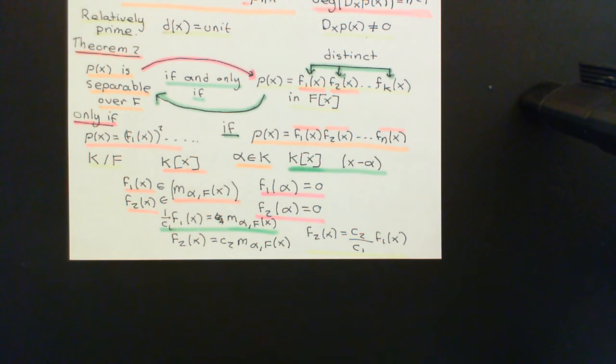Okay, so we now have fully characterized which polynomials are separable over F. It is those polynomials which, when you split them down into their irreducible factorization in the ring of polynomials over the field F, have all distinct irreducible factors. And I must state, because I missed it out in that final line, that we are talking about fields of characteristic 0, not general fields. So this works for the rationals, the reals, the complex numbers, and any other field that you've got that is characteristic 0, but not for those fields which have characteristic equal to a prime natural number. Okay, and with that we will end this video.